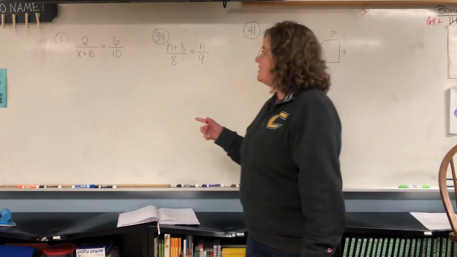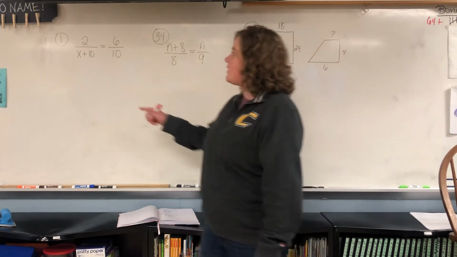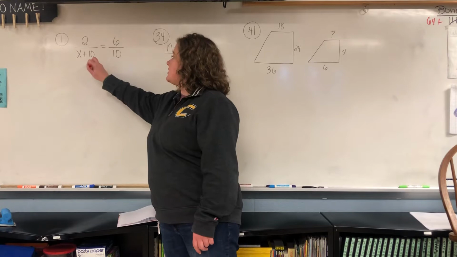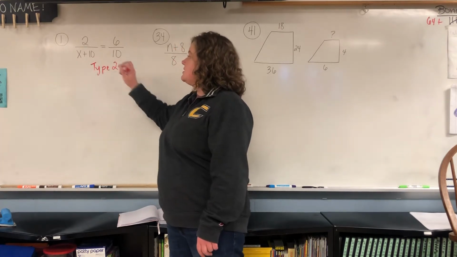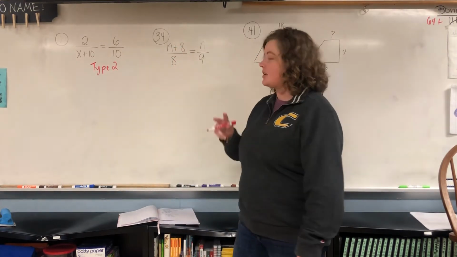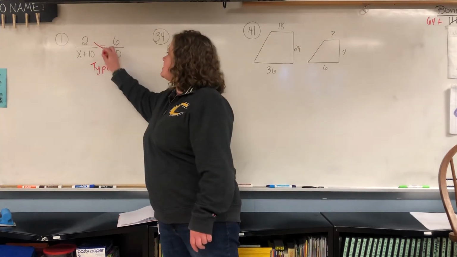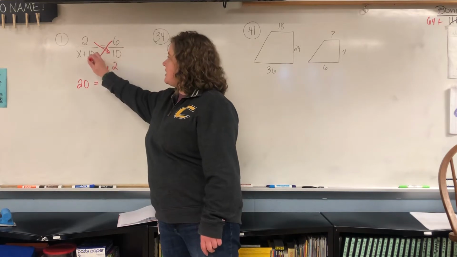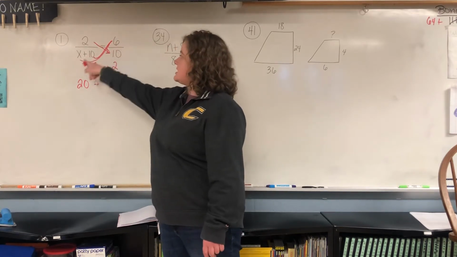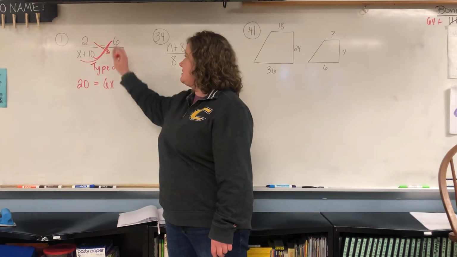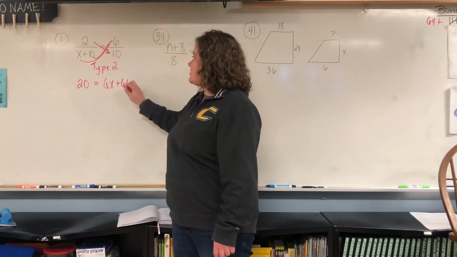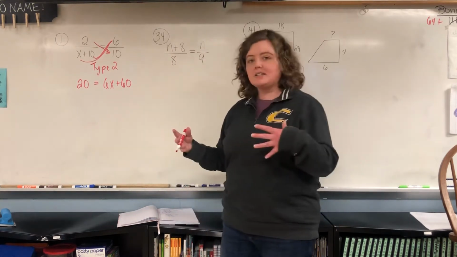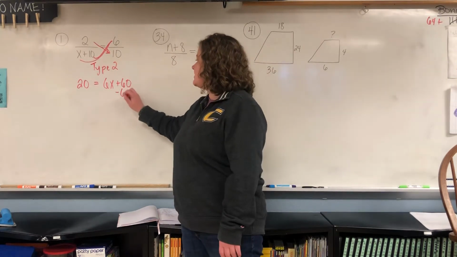So number one is a proportion problem, and we have one variable, we have the binomial, it's got stuff with it, okay? So we call those type 2. So we're going to cross multiply. So 2 times 10 gives you the 20, and the 6 needs to multiply by both things, okay? So 6 times x gives you 6x, 6 times 10 gives you 60. So then we have to get x by itself.